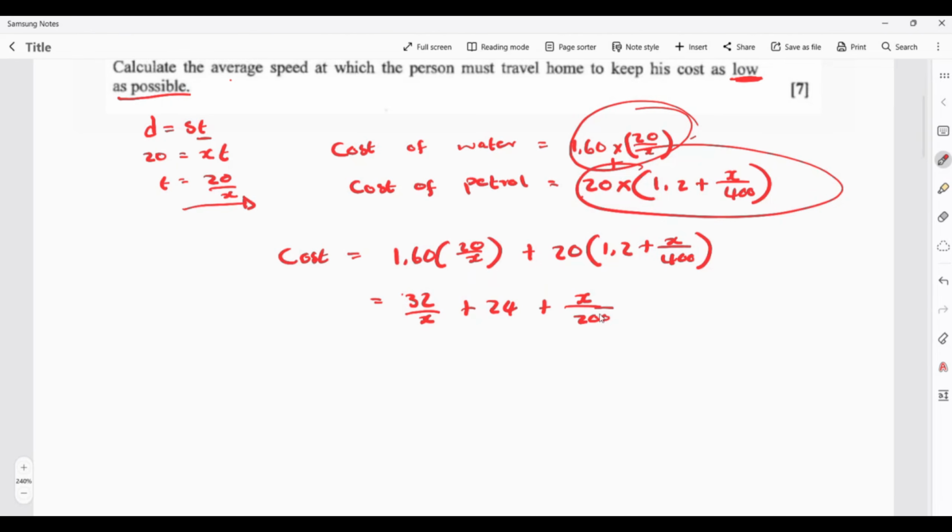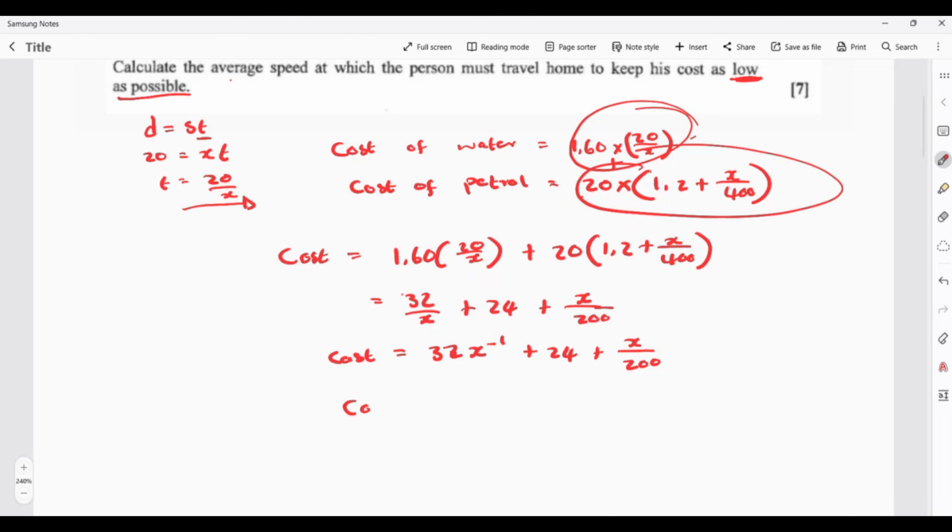We can't apply differentiation when we have a denominator of x, so we take that away, and we have 32x to the power of negative 1, plus 24, plus x over 200. So this is what I have now, and now I can apply my derivative.